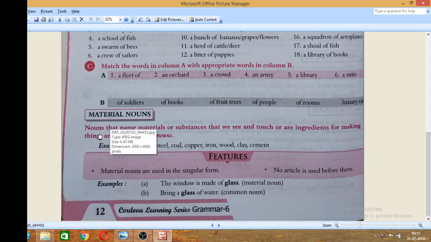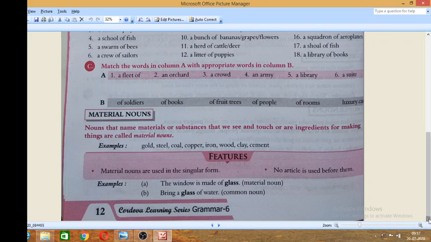There is the material noun. Nouns that name materials or substances that we see and touch, or are ingredients for making things, are called material nouns. You can see that the material is made of gold. So it is gold. We can see and touch it, and we can also touch the ingredients for making these things. These are called material nouns: gold, steel, copper, iron, wood, clay. We all know.